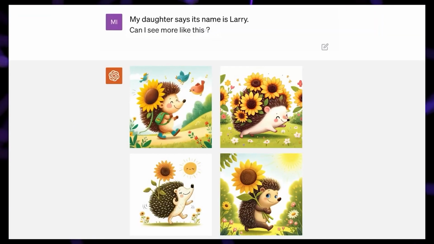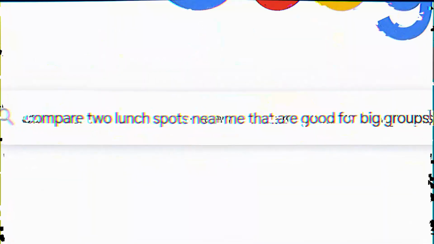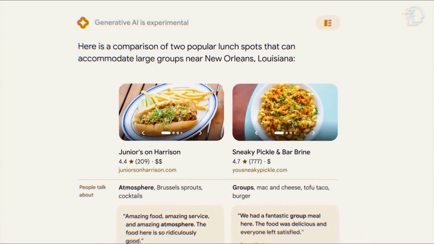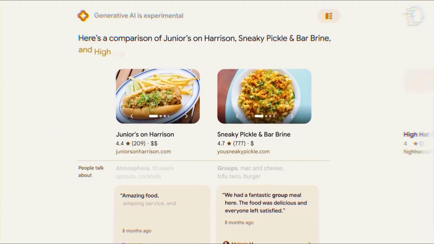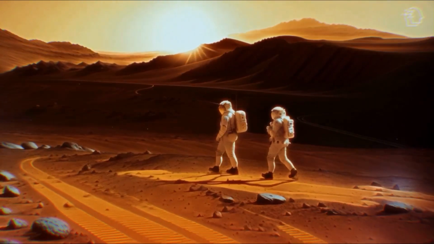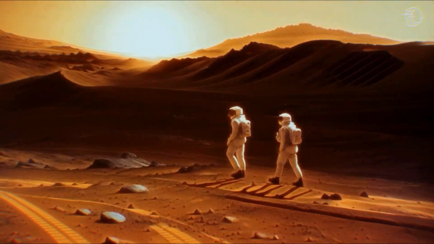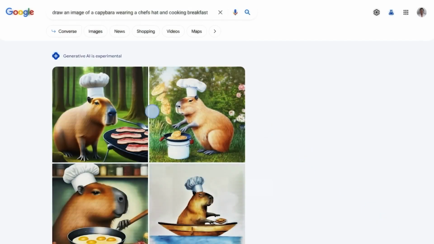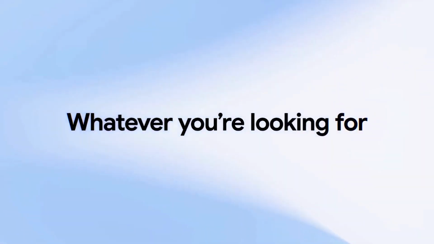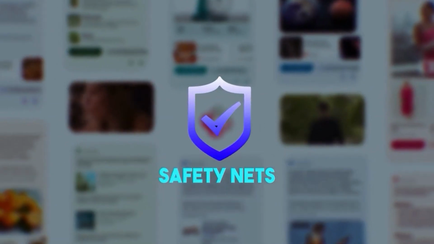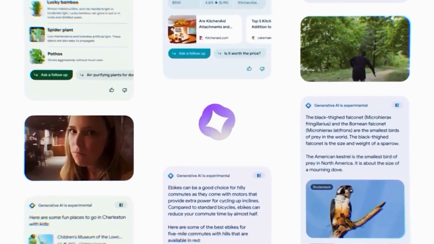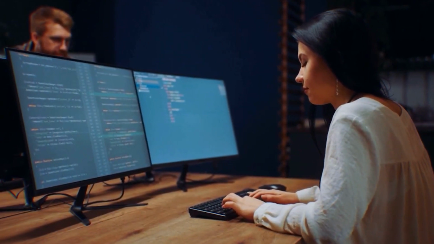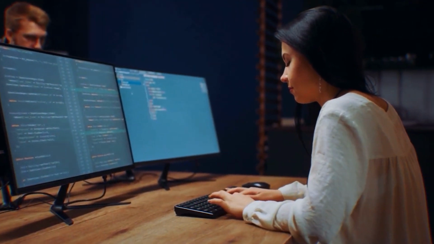According to Google spokesperson Craig Ewer, speaking to The Verge, the tool is powered by the Imagen family of AI models. Google demonstrated in a GIF how to use the tool to generate graphics based on the instruction, "Draw an image of a capybara wearing a chef's hat and cooking breakfast." You can also modify the search terms Google uses to produce each image. As demonstrated in the GIF, Google's AI-generated images can also be created from Google Images. A window that asks you to create photos based on your search can appear as you browse Google Photos results. The created images will then appear in the sidebar.